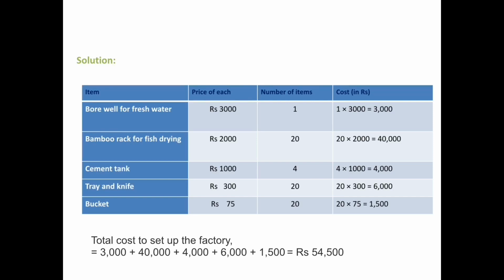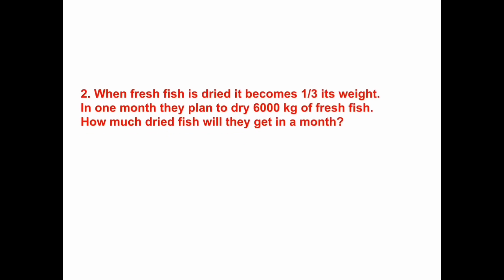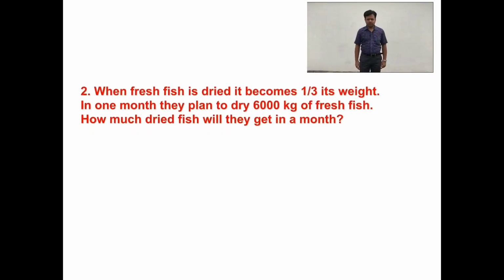So total cost to set up the factory is equal to 3,000 plus 40,000 plus 4,000 plus 6,000 plus 1,500 is equal to rupees 54,500. When fresh fish is dried, it becomes 1/3 its weight.